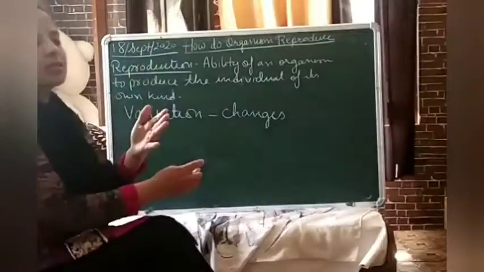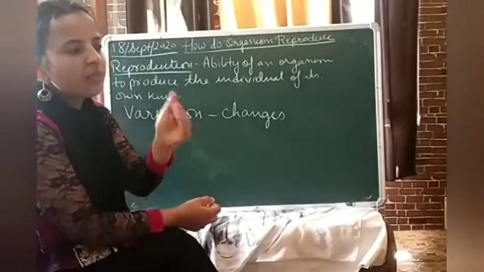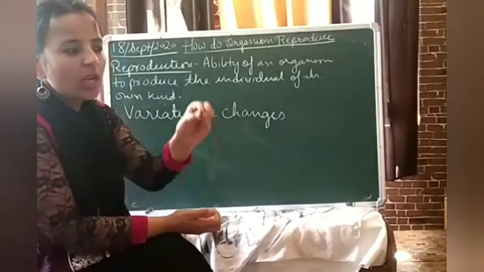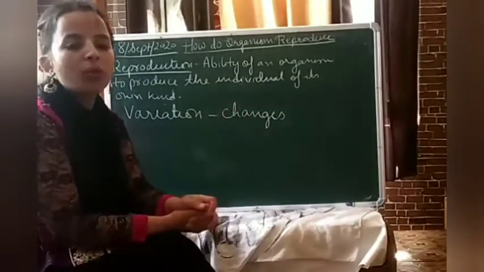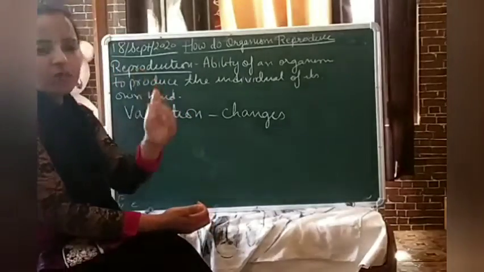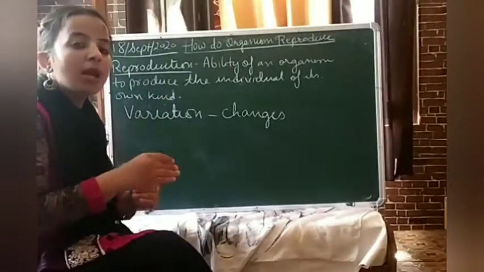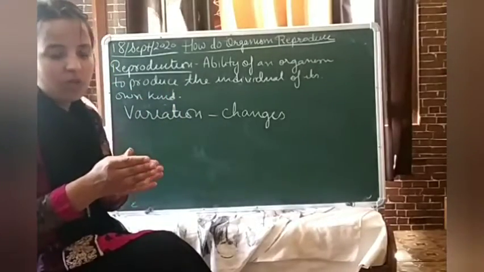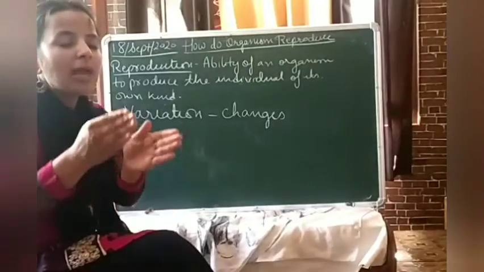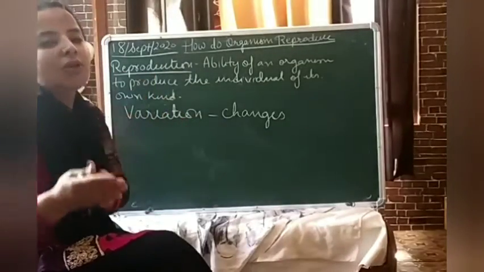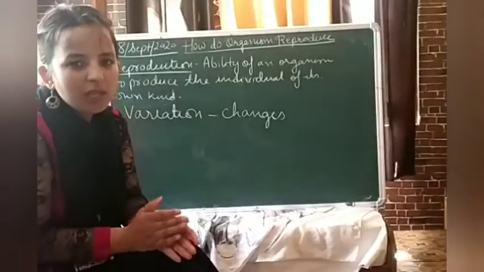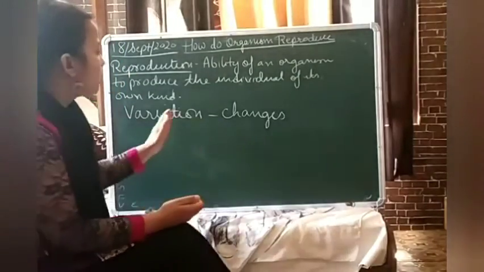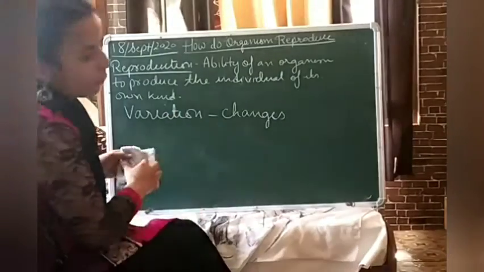It is a normal saying that children are always 4 steps ahead of their parents. Yes or no? Yes. बच्चे अपने पेरेंट्स से 4 कदम आगे होते हैं. What does it mean? It means that children are more developed than their parents. Why? Because parents always try to transfer some useful features to their children, and in that case it is known as development. I hope you have got an idea of the importance of variation in our body. And variation always occurs in sexual reproduction.